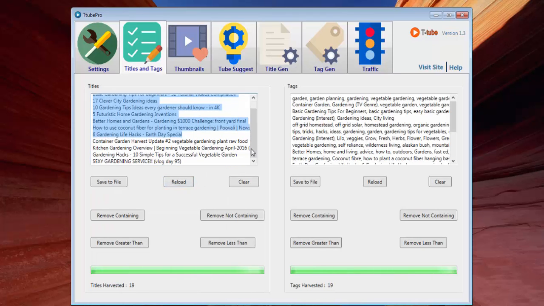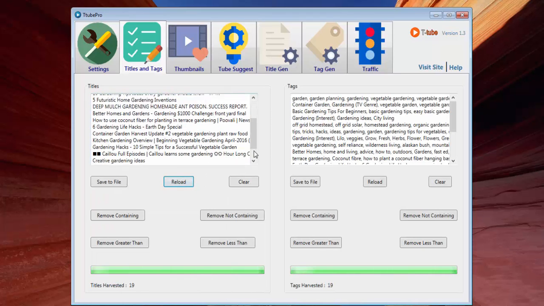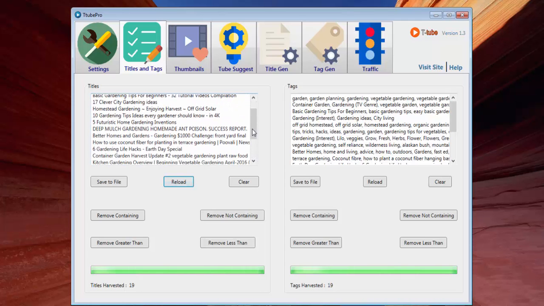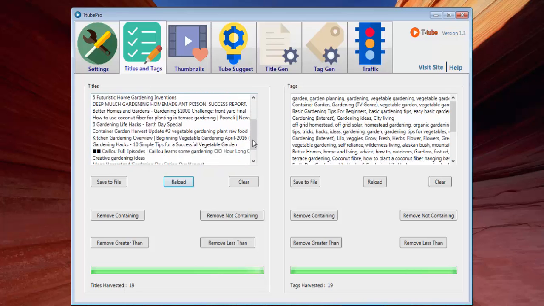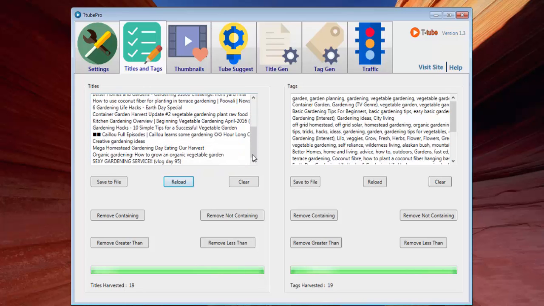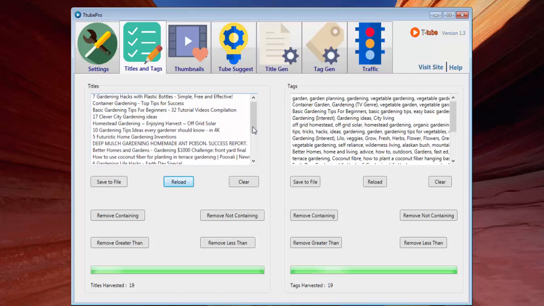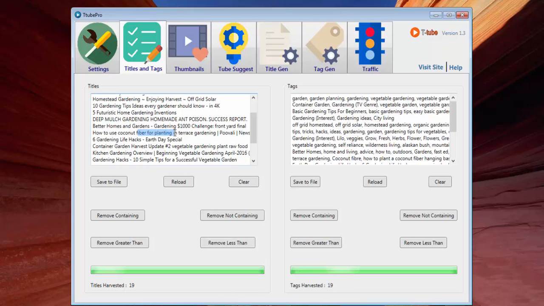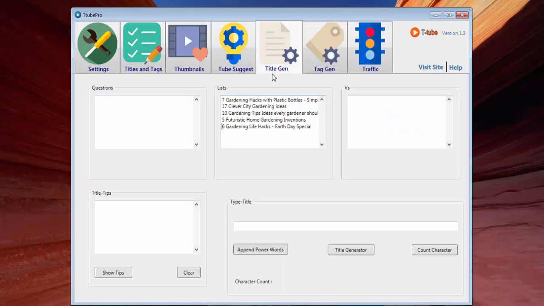Now for further brainstorming, I will also try to see which of these titles have question related titles, because this type of category of titles is also extremely popular. But just even straight away looking at my competitors' titles, I can see that only one of them has a question related title, and I'm not really interested in that. So I will focus only on the titles that have list based category of titles.